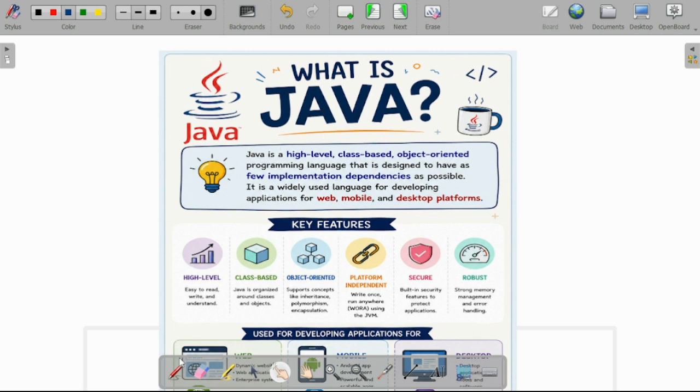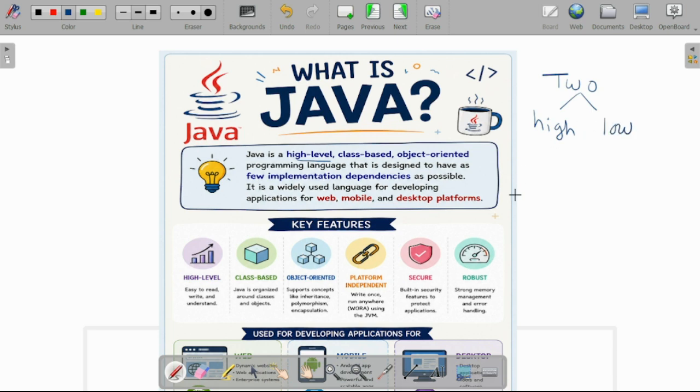And our first question is, what is Java? So Java is called a high level programming language. Why is it called a high level programming language? First consider that we have two types of programming language. The first one is high level and the second one is low level.